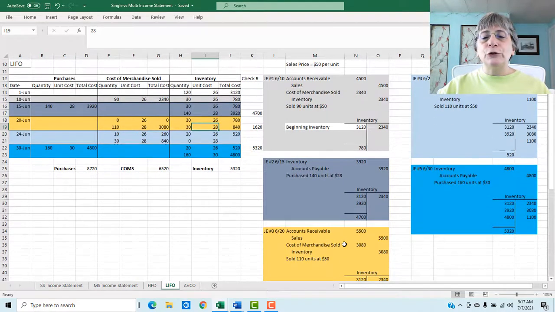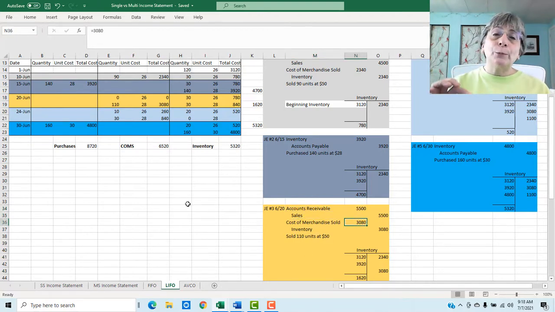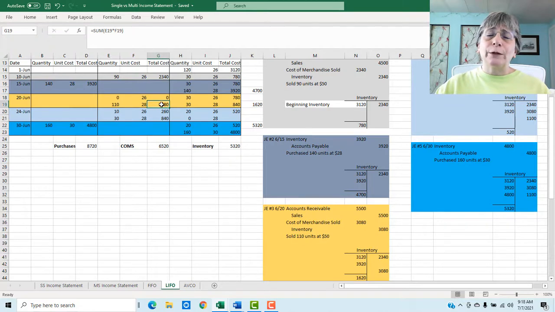When we jump over to the journal entry side of things, again, assuming that we're selling this to our customer for $50, we've got accounts receivable for $5,500, and we've got sales for $5,500. And then our cost of merchandise sold is going to be this total cost number in the cost of merchandise sold column. So $3,080. So we are recording this expense to match it up with our revenue, and we are reducing our inventory by $3,080.